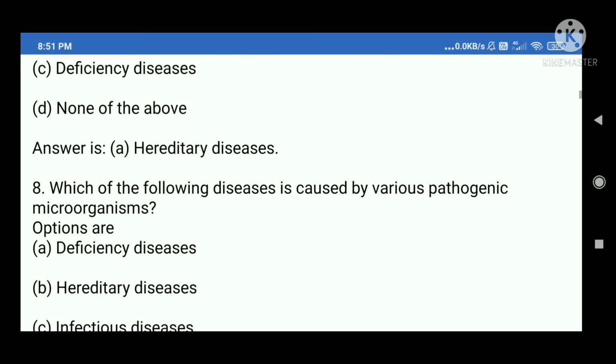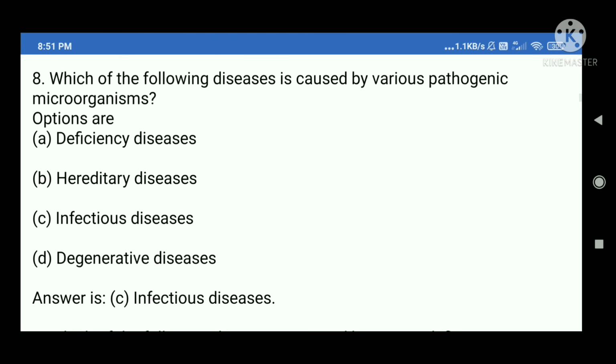8. Which of the following diseases is caused by various pathogenic microorganisms? Options are A. Deficiency diseases, B. Hereditary diseases, C. Infectious diseases, D. Degenerative diseases. Answer is C. Infectious diseases.